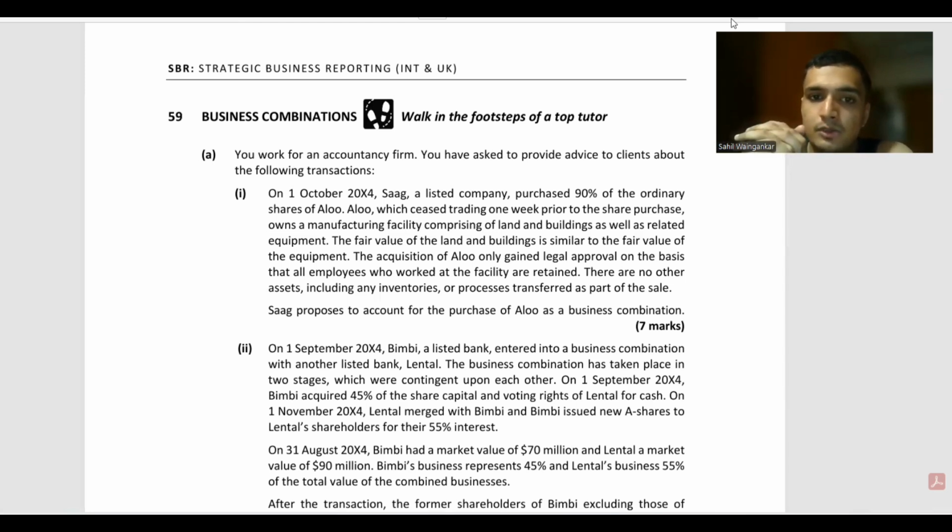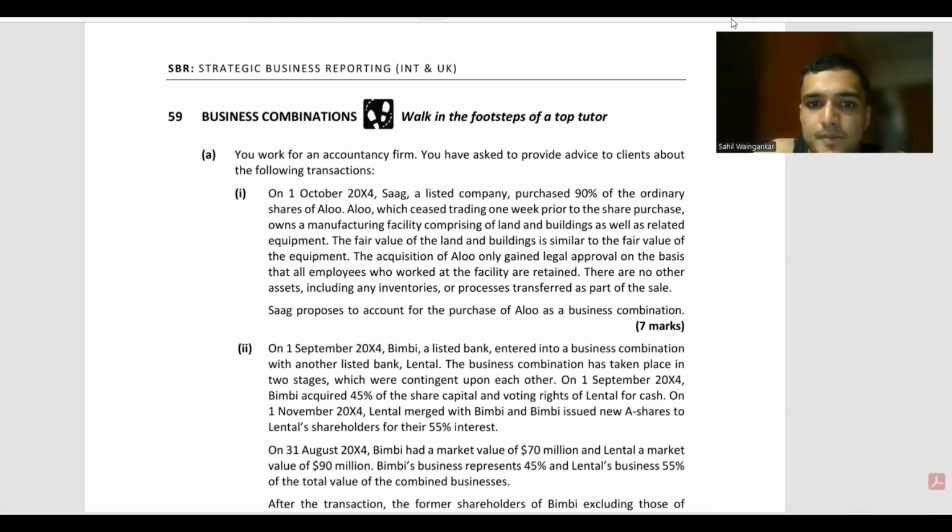This is known as the input, process, and output method. In this scenario, we see whether the entity has the following inputs and processes in place when the acquisition is taking place. The presence of outputs at the date of acquisition is not necessary. If the output is probable, that is fine. However, output should be probable, we will write that.